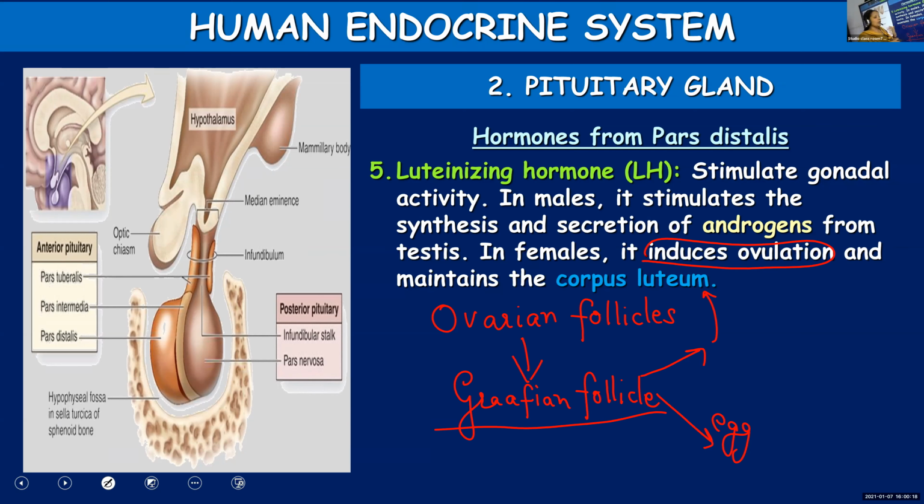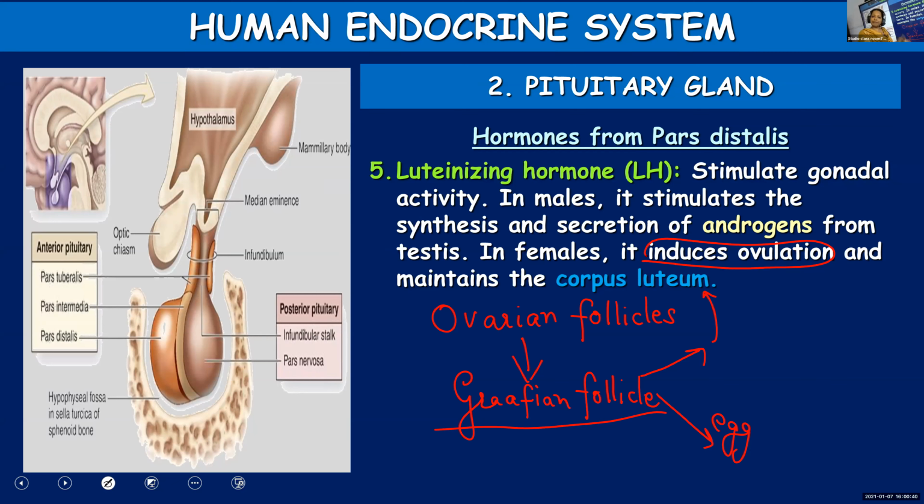When the ovarian follicles get matured, they slowly undergo transformation and become a matured follicle or Graafian follicle. At the time of ovulation, the ovum will be released from the Graafian follicle.